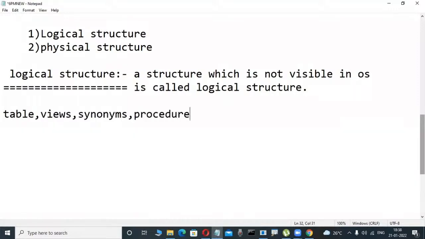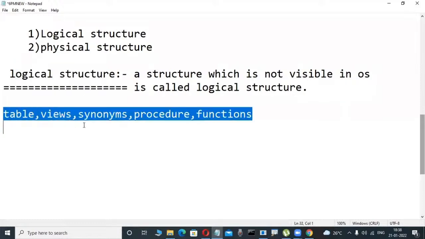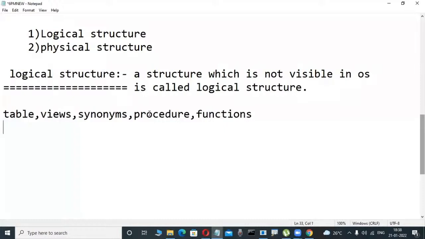Procedures are there, functions are there, triggers are there, packages are there. So many things. These are all logical structure, which is not visible in the operating system. Whatever objects we are learning in our courses, that is not there in the operating system.